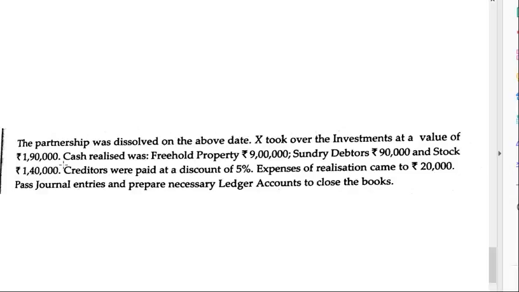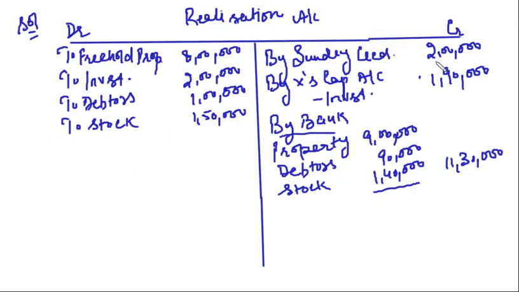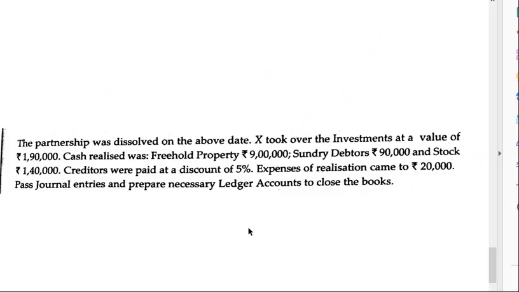Now regarding the liabilities, they say that creditors were paid at a discount of 5%. So what is the amount of creditors? If you see, the creditors is 2 lakh, 5% discount 10,000. So creditors were paid 1,90,000. So I can say to bank, in this creditors are paid 1,90,000.